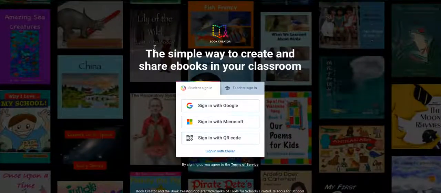When students first log in, they have a couple of options. They can go to app.bookcreator.com and sign in with Google or click sign in with Clever. The kids could go straight to their Clever accounts, and the app for Book Creator will be in there for all grade levels. So depending if they're in first grade or fifth grade, that app is there for only our L students. This is a resource we've purchased for the teachers to use with L students only. So those students should see that in their Clever, and they can click on Book Creator or simply go to this website.